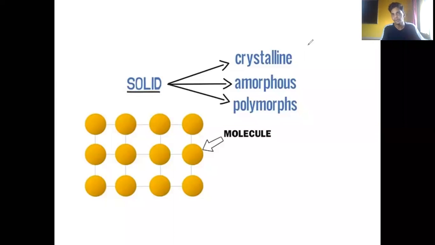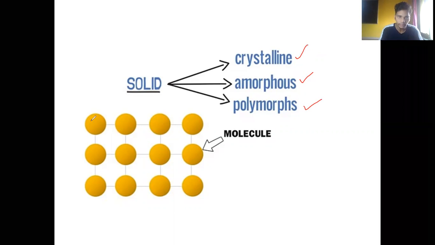See, the word itself tells us crystalline form. It must be made up of crystals, shiny crystals. When I talk about amorphous, that means a powder-like structure. And when you talk about polymorph, poly means many, and morph means many structures are found there. So crystalline, amorphous, and polymorph are the types of solids we are going to study.